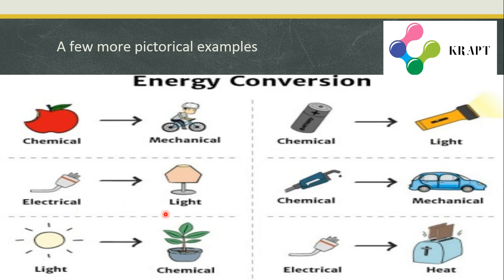Now the third example is electrical to light. In a lamp, when an electricity source is provided, then it glows. So here electrical energy is converted to light energy.